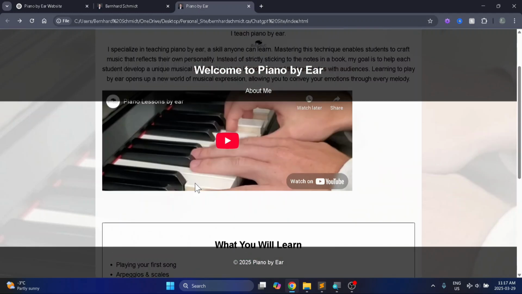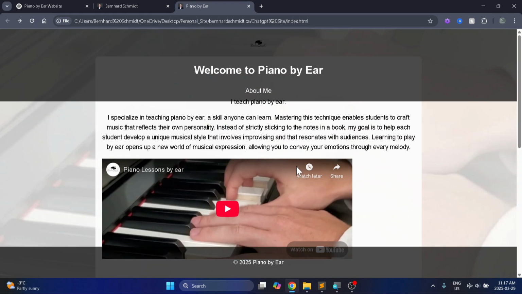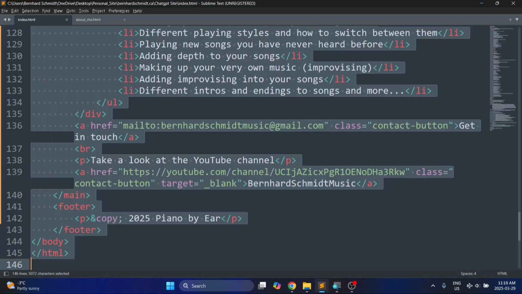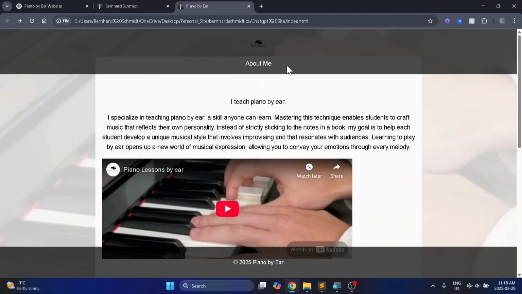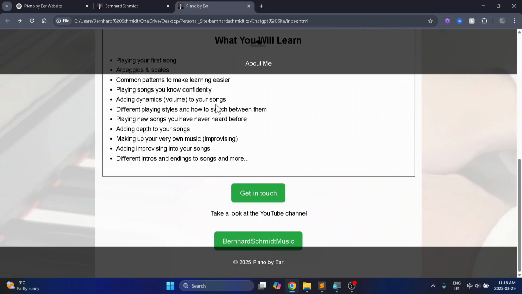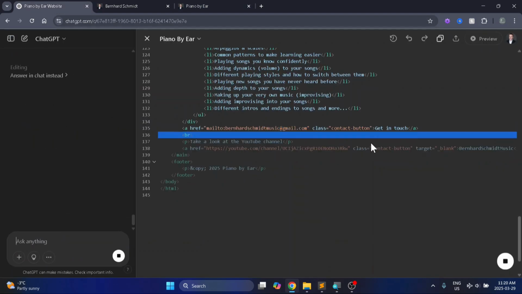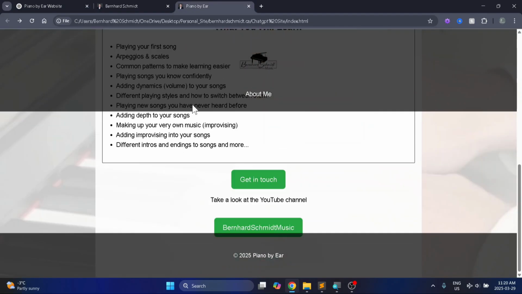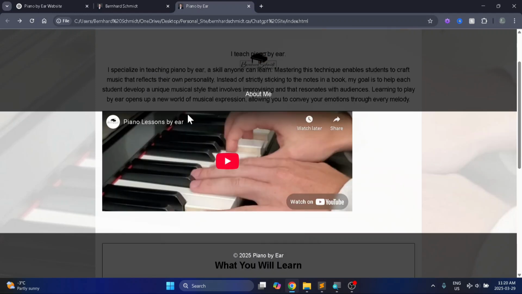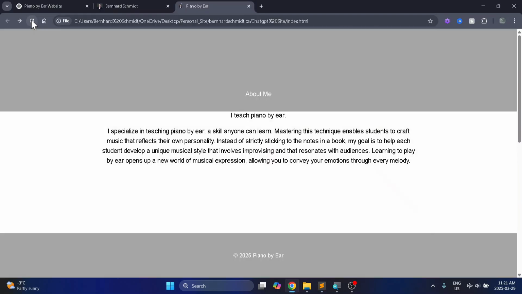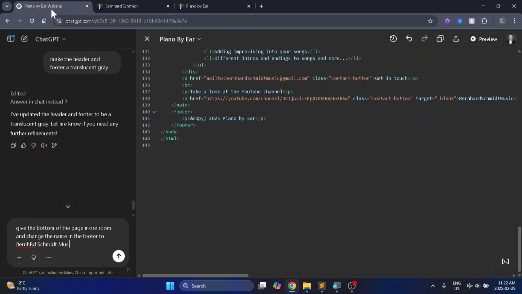And the header, I gave it a position of fixed, but the header is too big. Let me take that title out. Okay, the title is now gone. Header is fixed. And the footer is also fixed. So it has made the image bigger, but it has not made the header and the footer lighter at all. There we go, that looks a little better.